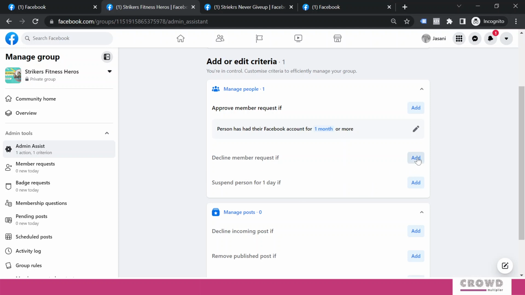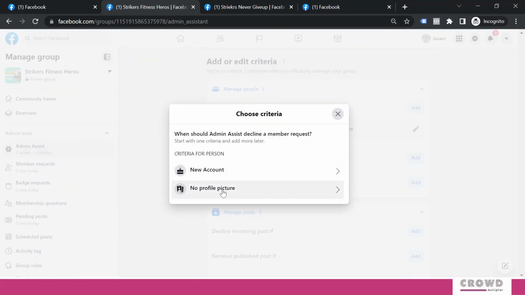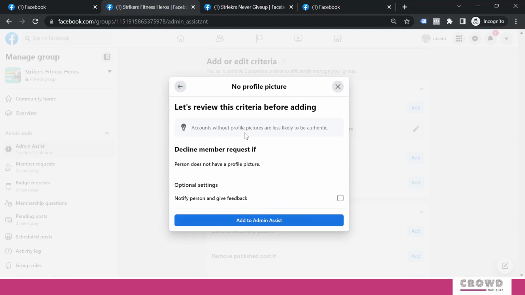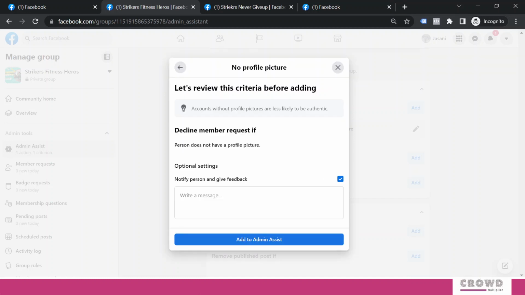Decline member request if no profile picture. Let's say accounts without a profile picture are less likely to be authentic. Whenever I am declining someone, I would like that probable member to know why I am declining. In that scenario, I will come over here, notify person, and give feedback. I will click this and write something over here. We'll say we approve members if they have a profile picture.